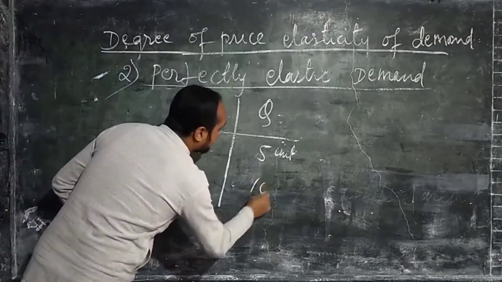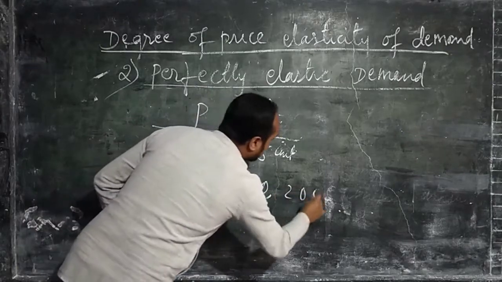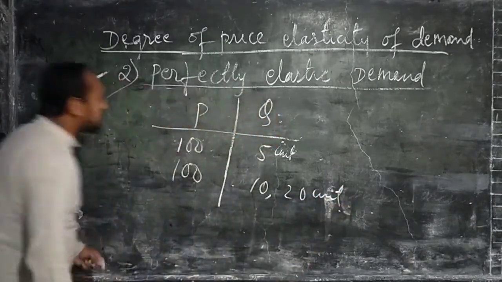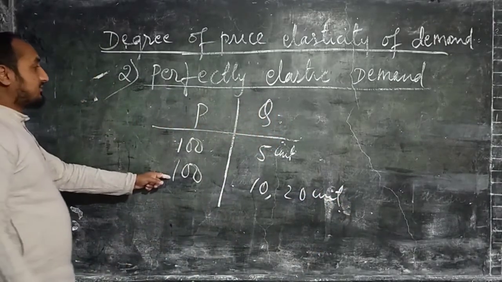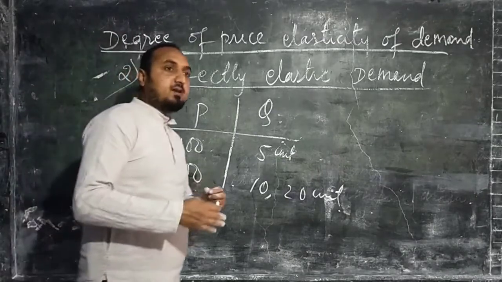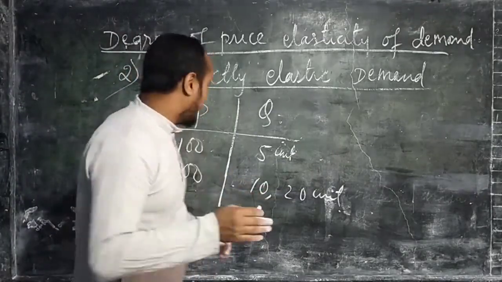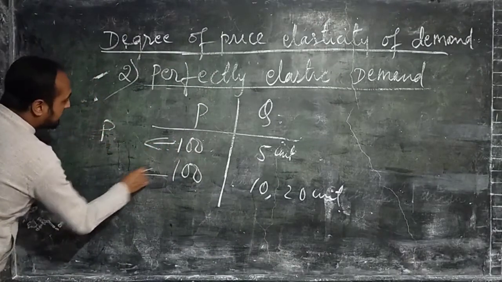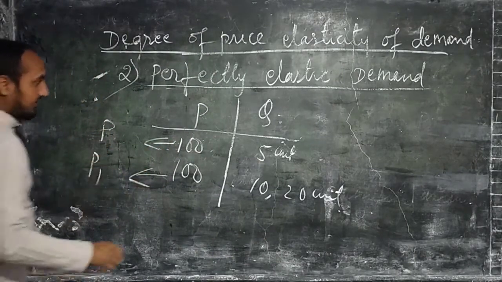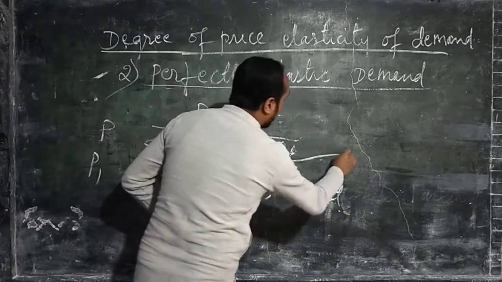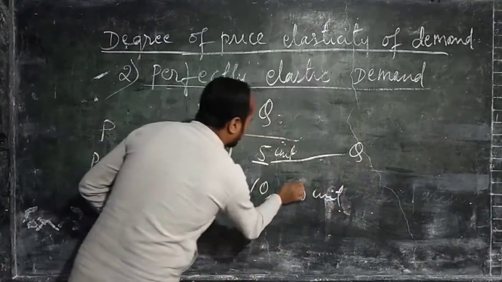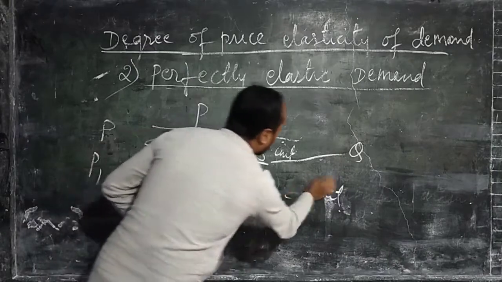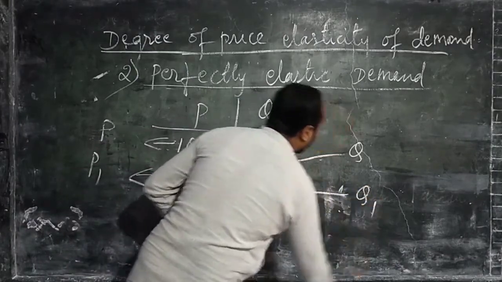It may be 10 or it may be 20 units. But we can see that the price of the commodity is remaining the same, and the quantity demanded can change by any amount. Let's consider the initial price as P and this one as P1. Similarly, this quantity as Q and this one as Q1.